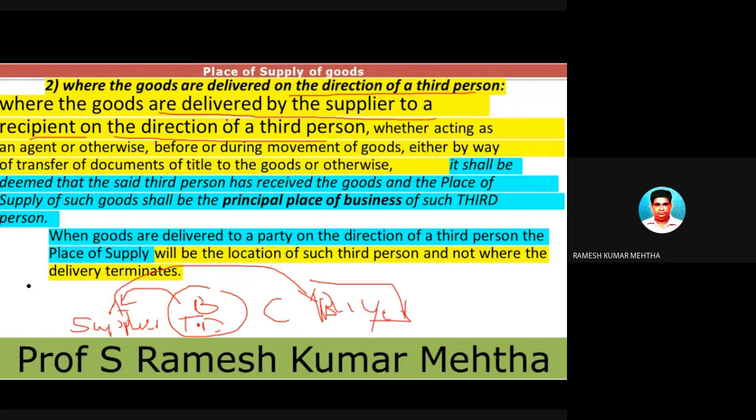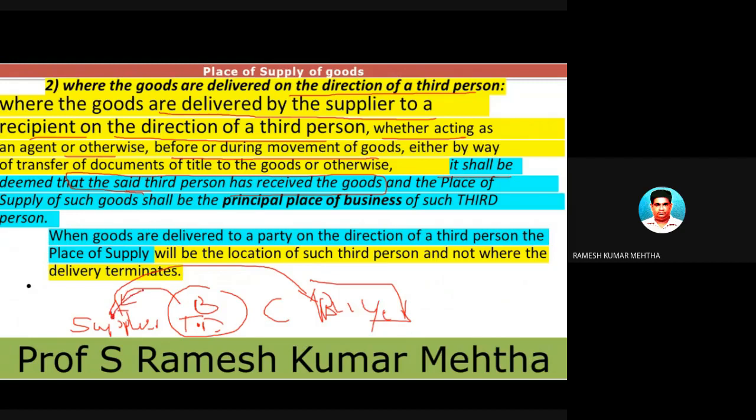So where the goods are delivered by the supplier to a recipient on the direction of the third person, acting as an agent or otherwise, before or during the movement of goods, it shall be deemed that the said third person has received the goods. This is very important. It is deemed that the third person has received the goods.